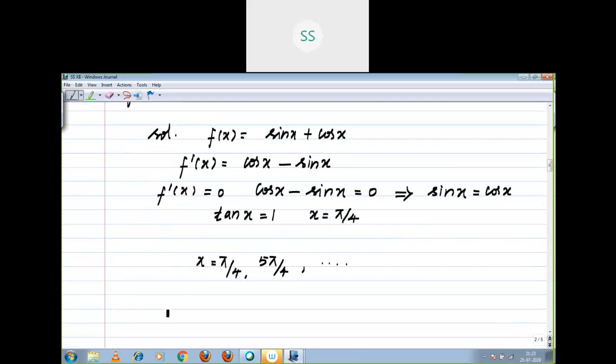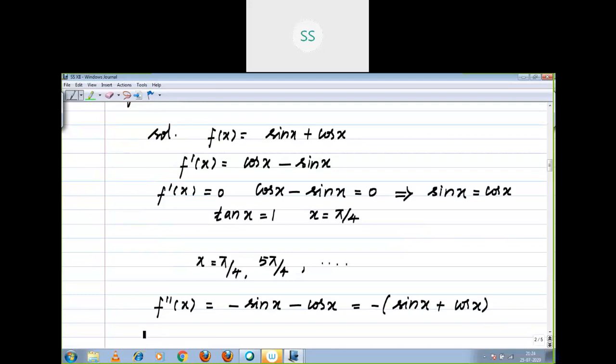What is the critical point here? The critical point is x is equal to pi by 4. How? That I am going to explain now. The second order derivative you want to find. The second order derivative is nothing but minus sin x minus cos x, which is equal to minus of sin x plus cos x, right?